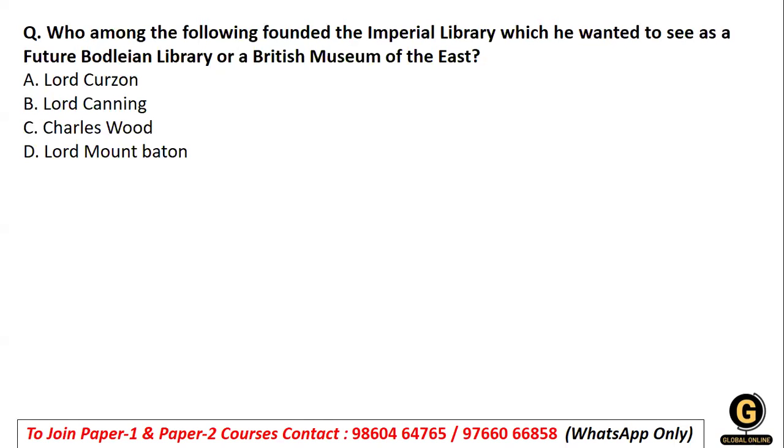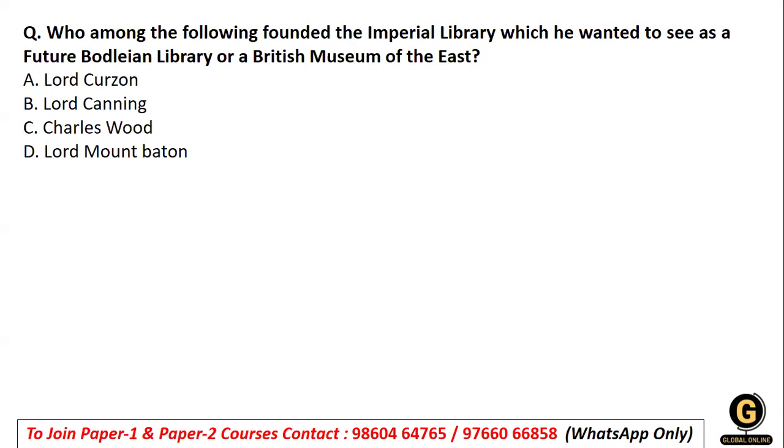In today's higher education system, I have brought a lot of factual questions just to give you an idea that in such types of questions, out of the five choices given to you, obviously one will come as such a factual question. So you have to be really very careful. Who among the following founded the Imperial Library, which he wanted to see as the future Bodleian Library or a British Museum of the East?